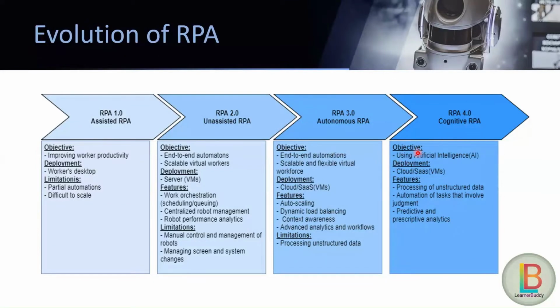The objective of cognitive RPA is to use artificial intelligence and machine learning inside the robots so that our robot can be more capable of doing things, and it can take judgment and predict things as well. So here also the deployment is inside the cloud, VMs and SaaS, and the features are processing of unstructured data that was missing in phase 3, and the automation of tasks that involve judgment.